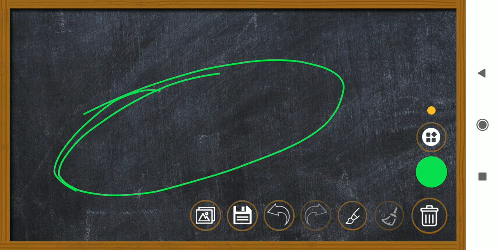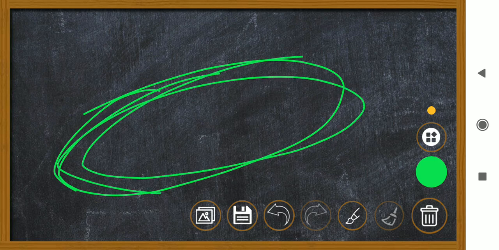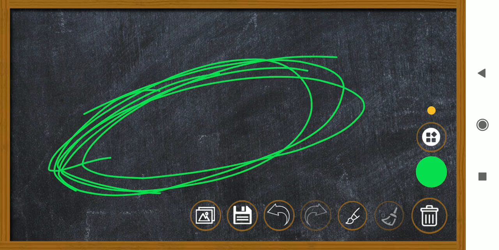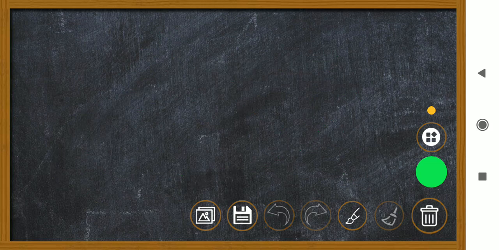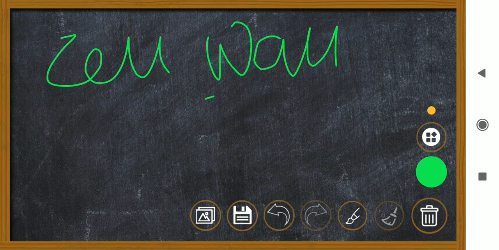Now I will ask you a question. What is the bacterial cell wall made up of? The bacterial cell wall is made up of peptidoglycan, and peptidoglycan is made up of polysaccharides and amino acids.